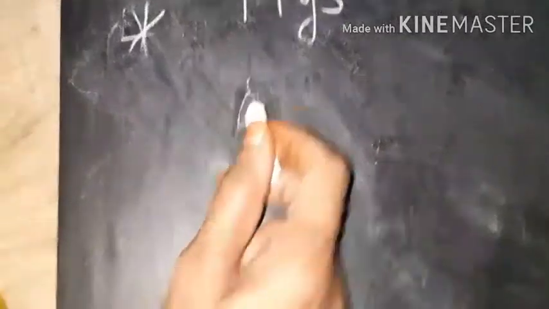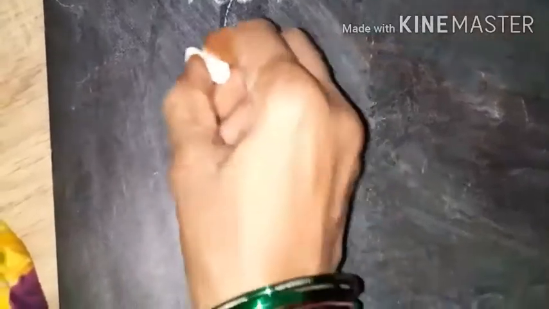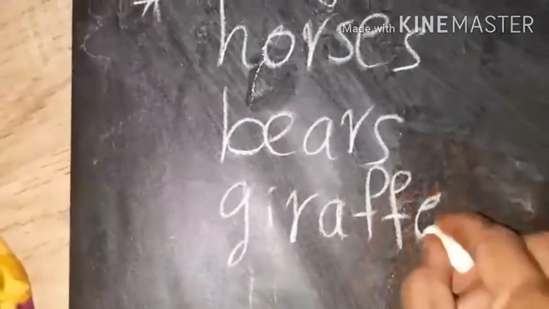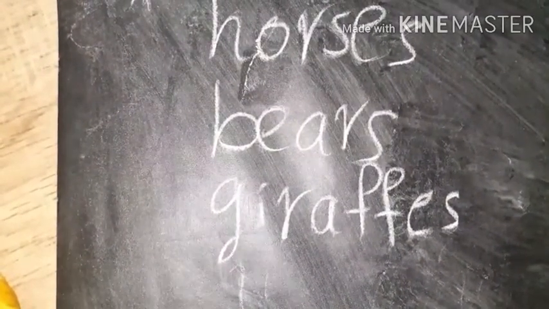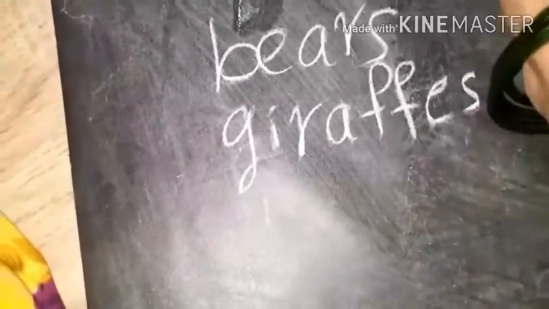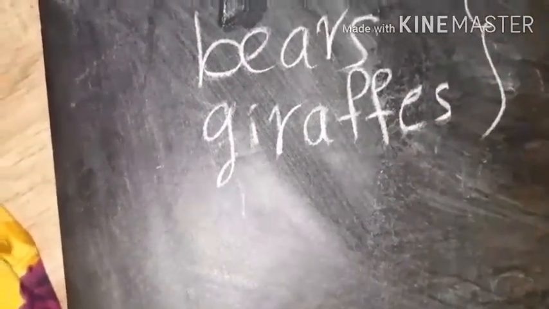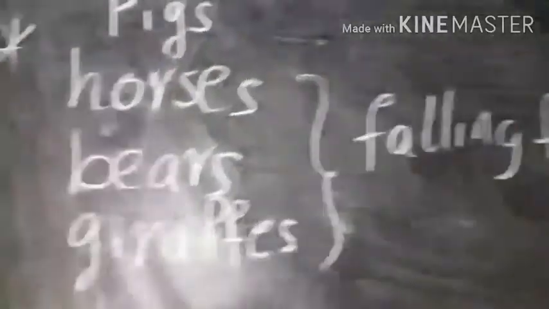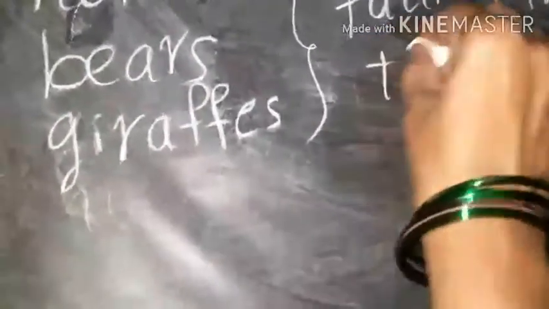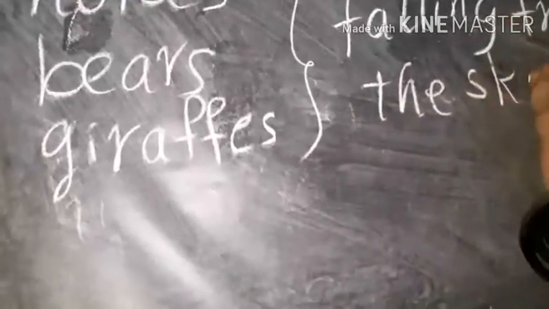Because there are horses, bears, giraffes, all these three animals falling from the sky. Falling from the sky.